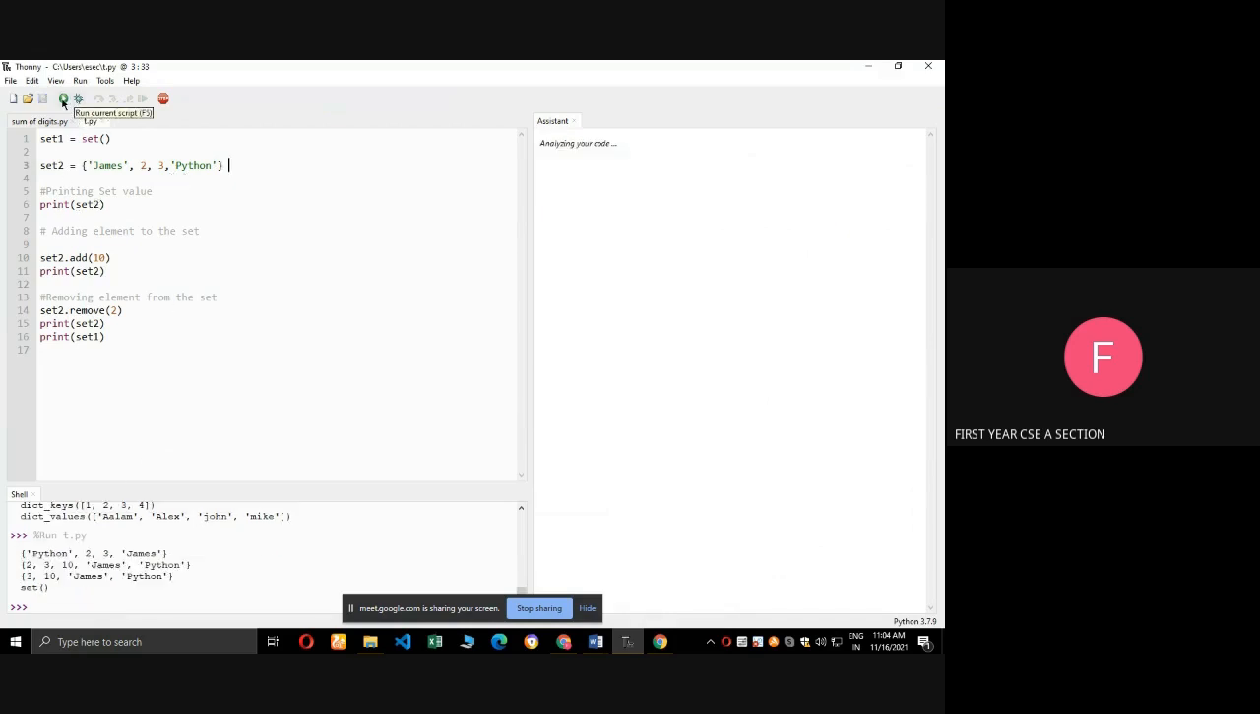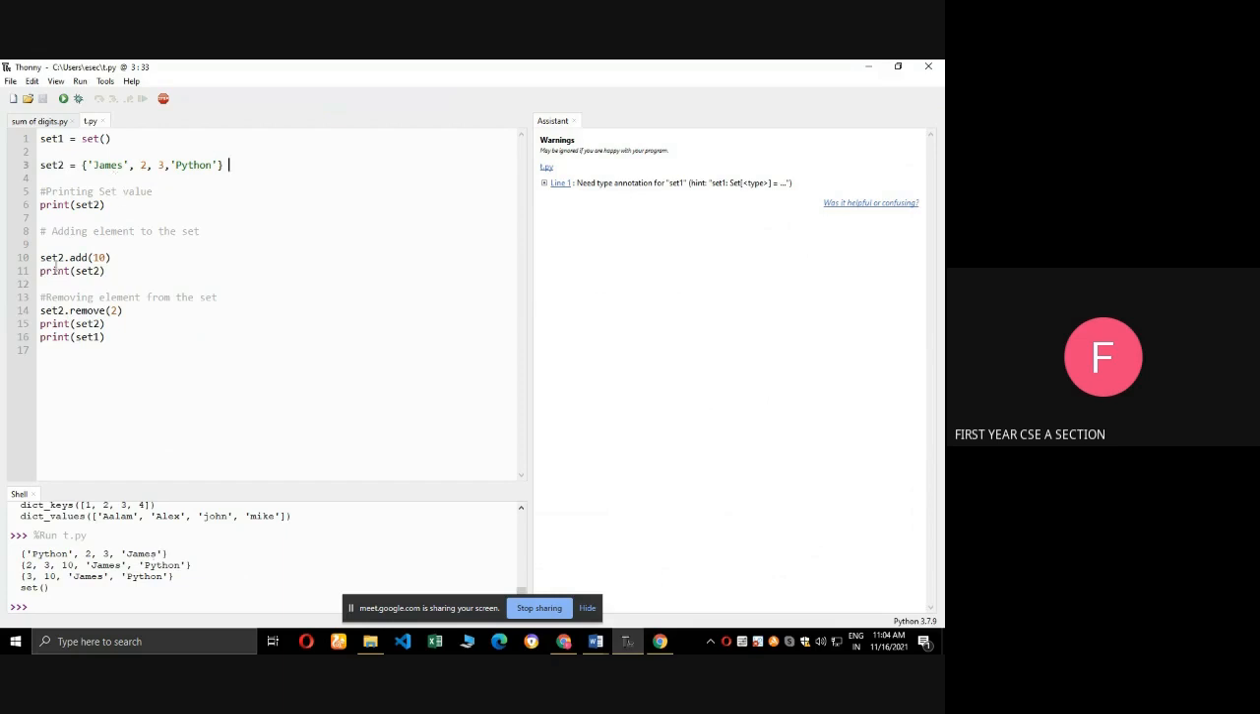I am going to run the program. What is set2? James 23 Python. See the output: Python 23 James. What I told you, it is an unordered collection, so it will print in any order. The first time I am executing, Python 23 James came. Next time, 23 Python James may be the output. It is an unordered collection.